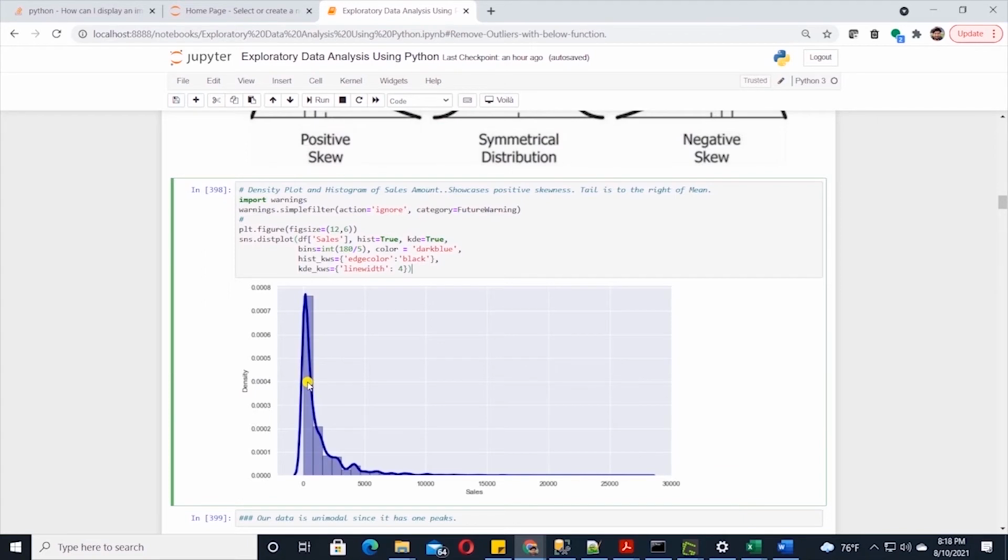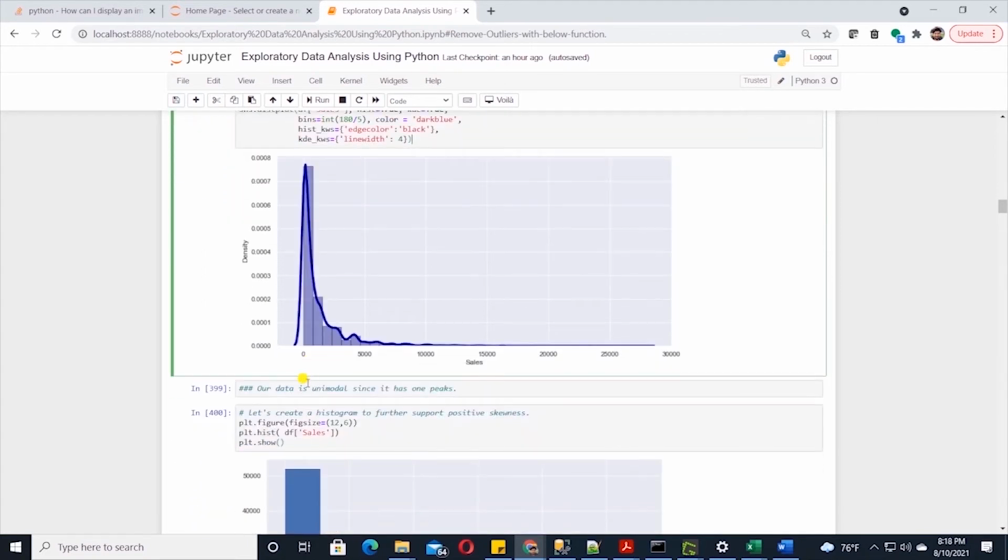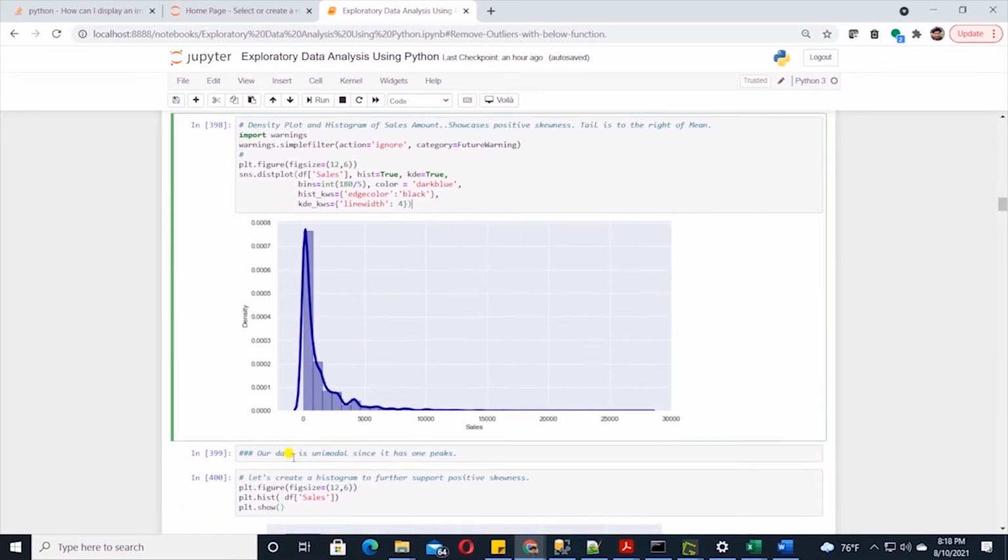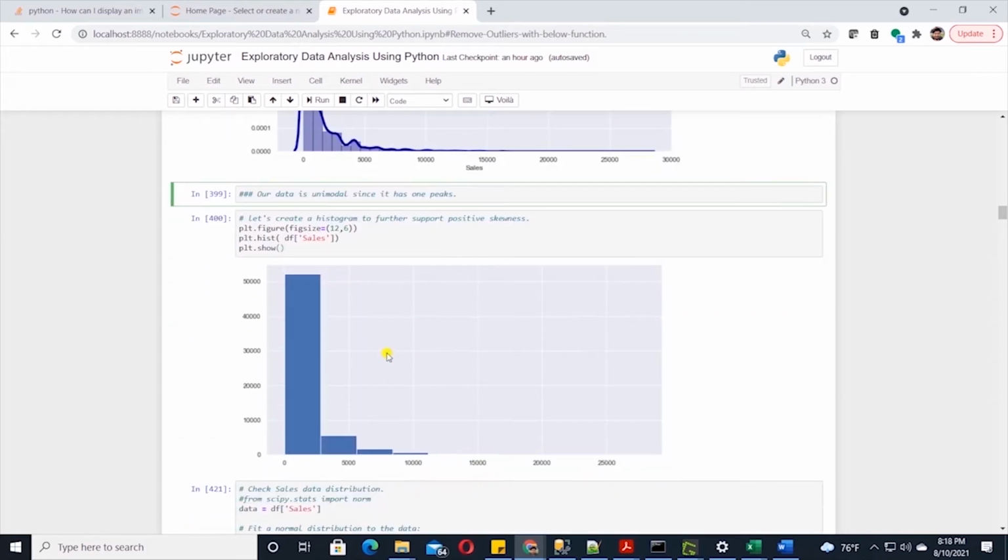A dataset can have multiple peaks, and we call such datasets bimodal. Our dataset has only one peak, so it is a unimodal dataset. This is another term that gets thrown around during distribution discussion. Let's plot a histogram to prove the positive skew in our data.